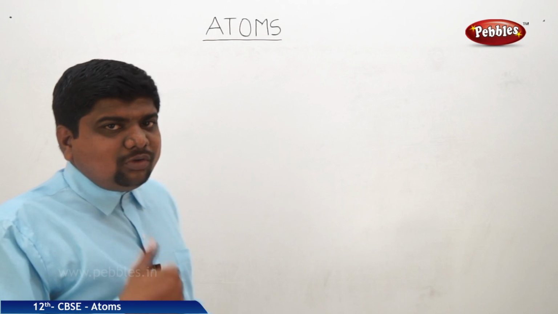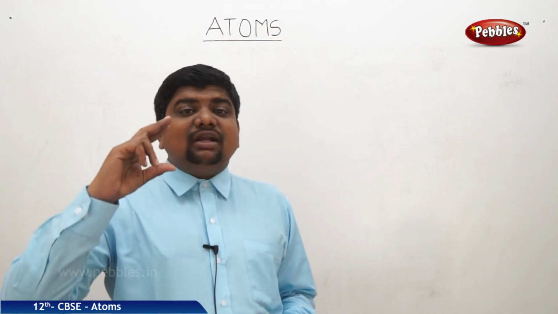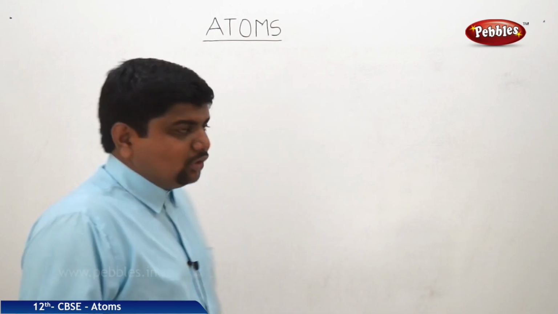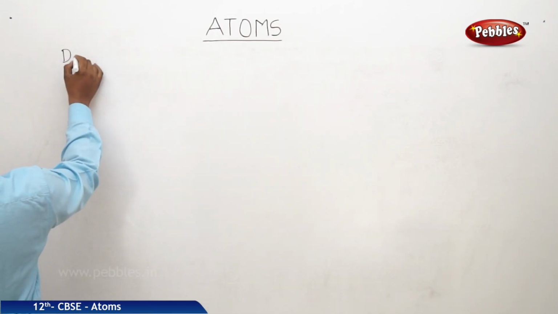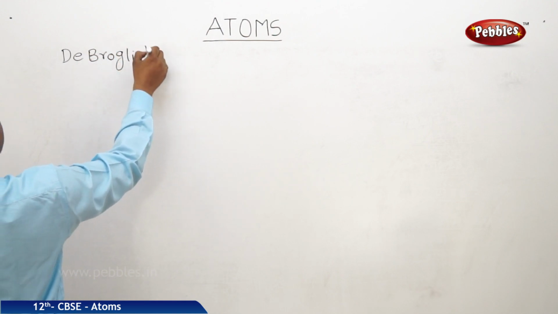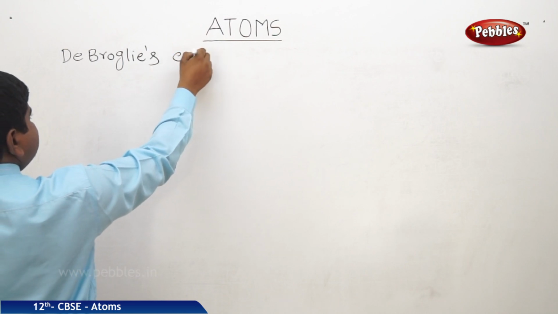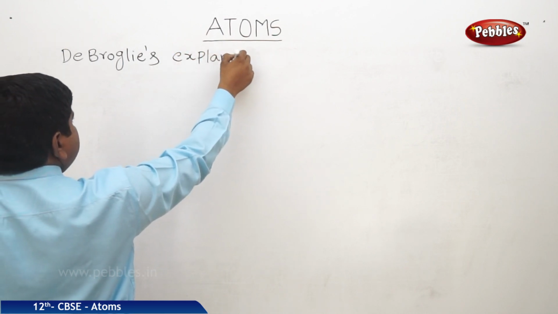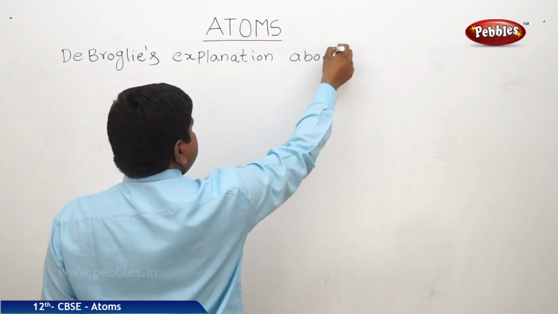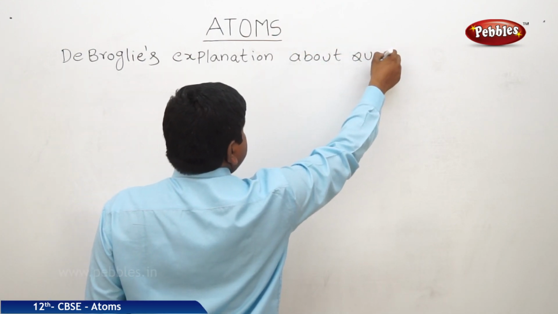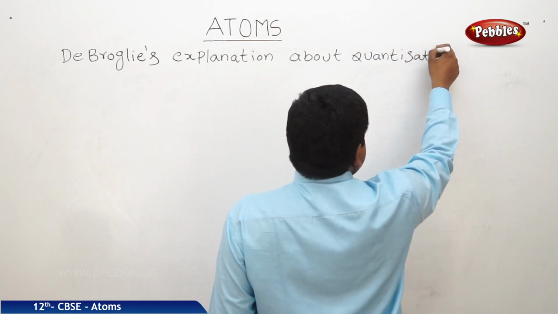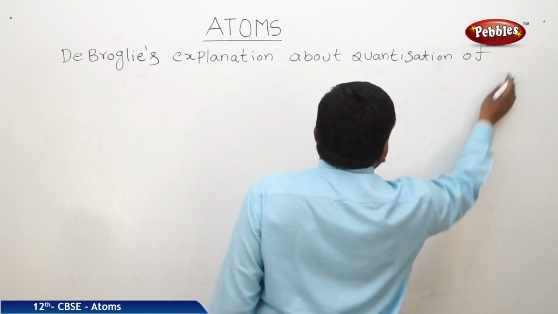Now we will see de Broglie's explanation for the quantization of the angular momentum, which is the second postulate of Bohr's model. De Broglie's explanation about quantization of angular momentum.